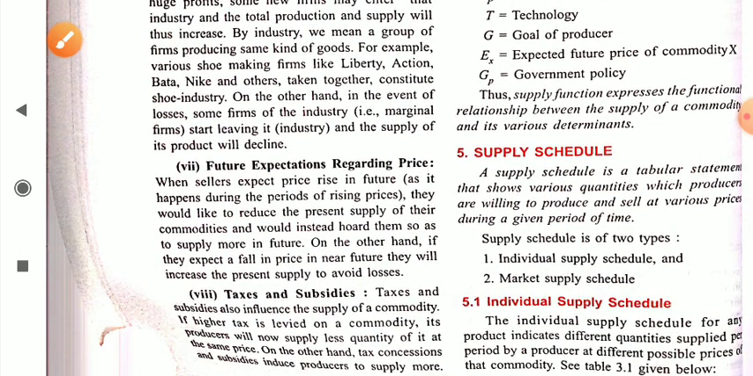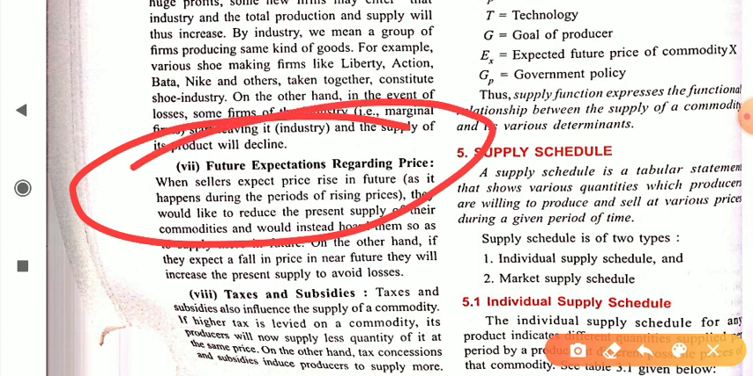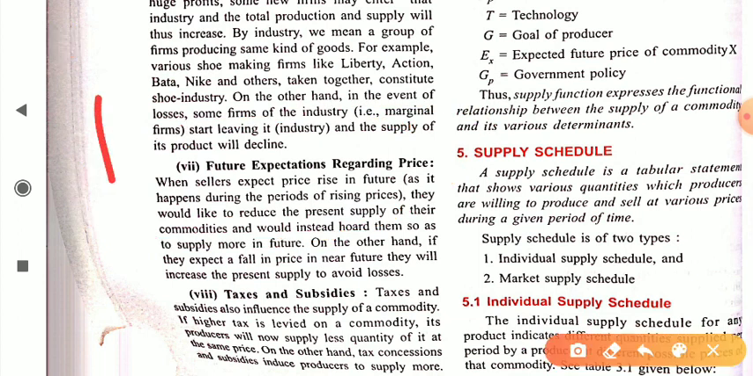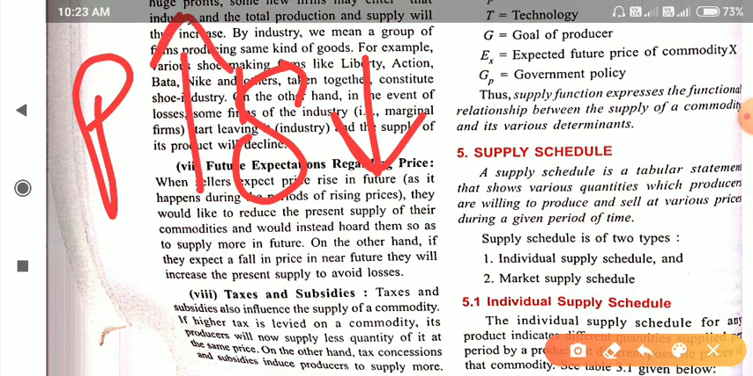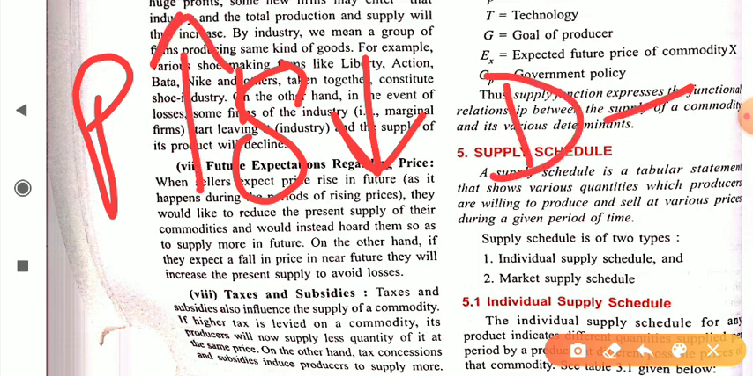Now next is future expectation. Generally when sellers expect a price rise in future, they would like to reduce the present supply of their commodity. Student, this is a familiar term, future expectation. We all know that when there is a shortage in supply of a commodity, then its price starts increasing because demand remains constant.